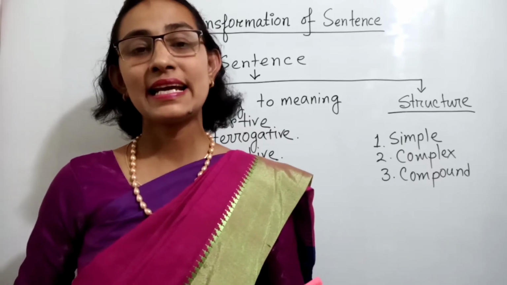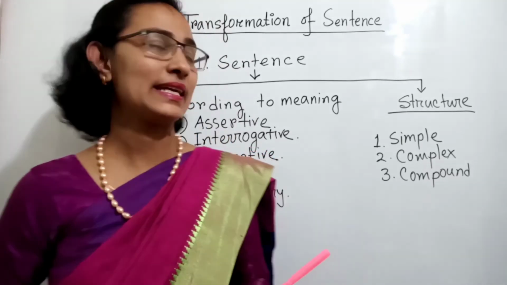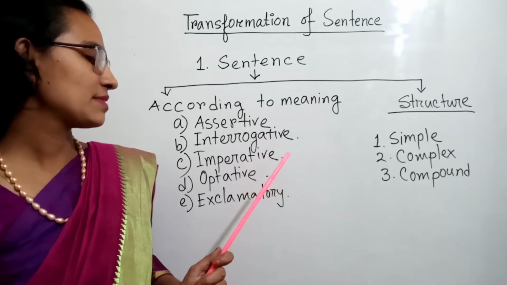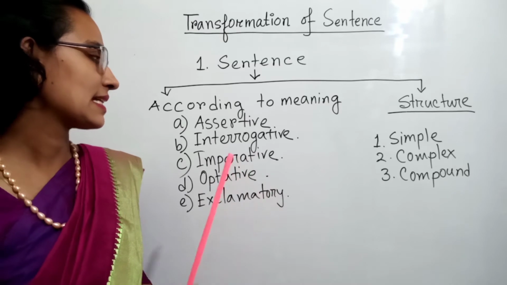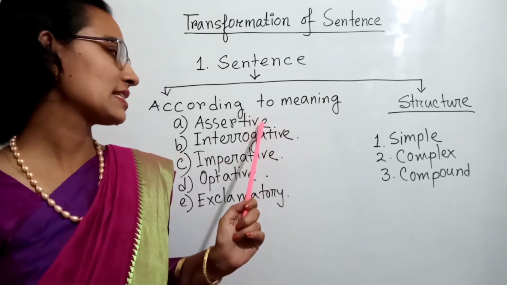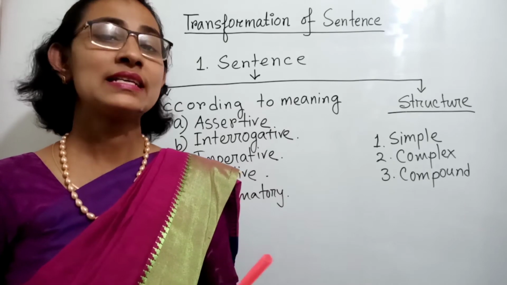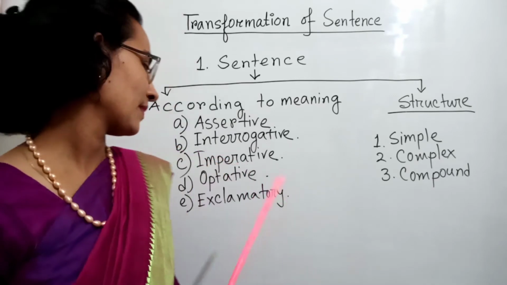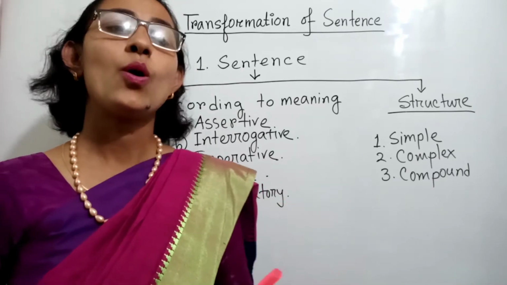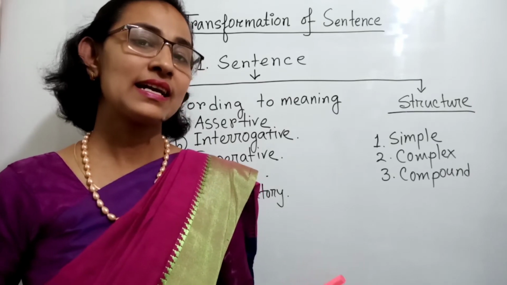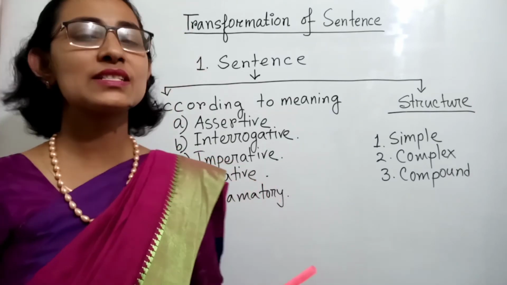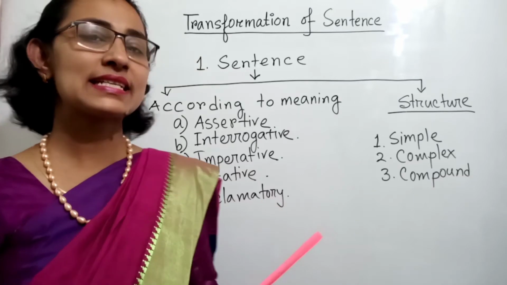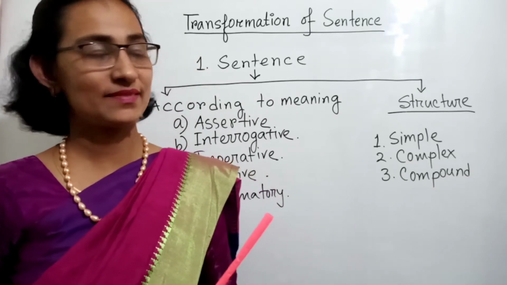You know that there are 5 kinds of sentence according to meaning. These are assertive sentence, interrogative sentence, imperative sentence, optative sentence, and exclamatory sentence. Assertive sentence always gives us information or statement. And interrogative sentence asks question. Imperative sentence describes order, request, advice, etc. Optative sentence always describes our wish or prayer. Exclamatory sentence expresses our emotions and feelings.